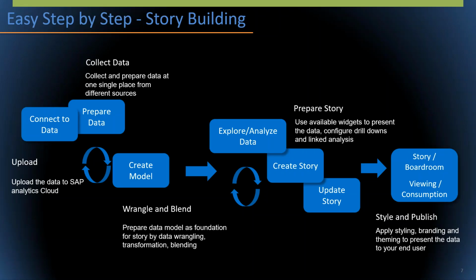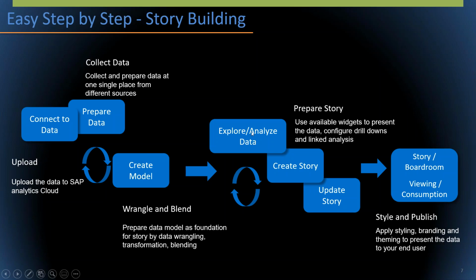All right, this is the step by step we are going to do in the system. First is to connect the data: we are going to upload the data from an Excel file, and then prepare the data. After preparation, we are going to create a model, and if any wrangling, blending, data cleaning, or data transformation is required, we'll do it in this step.